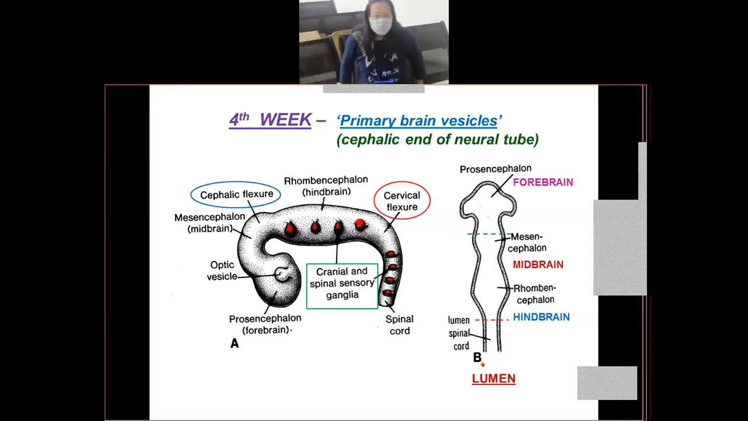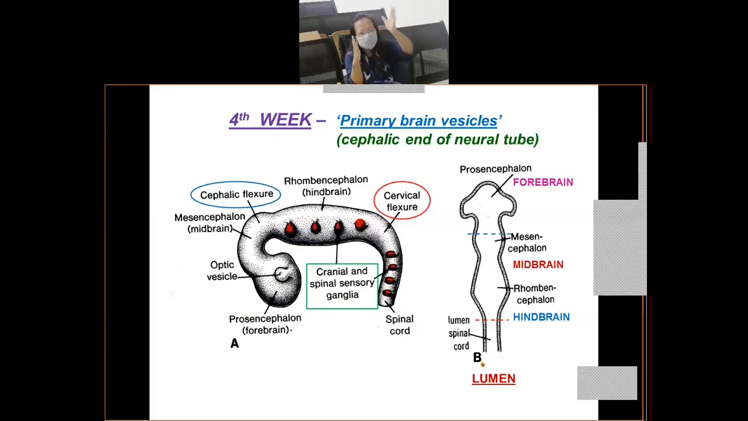Okay, so coming to the 4th week of the embryonic life. Now, when you talk of the 4th week, please remember it is the 4th week of embryonic life or intrauterine life. Here you will see that in the 4th week, the neural tube initially is like a tubular structure. As it progresses further, with the closure of the neuropores, the neural tube formation is complete.